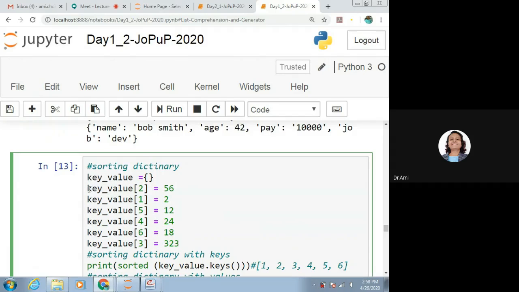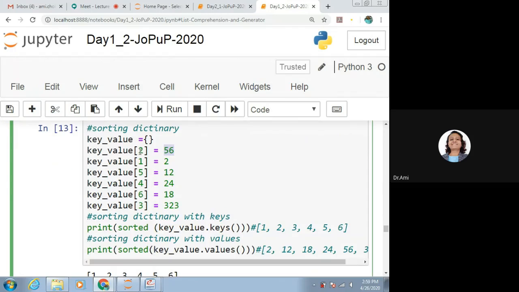So we can say key value, that is the dictionary name of 2 is 56. What does this mean? It means that 2 is the key and 56 is the value. So here you can say for this dictionary we have 2, 1, 5, 4, 6 and 3 as the keys, and 56, 2, 12, 24, 18 and 323 as the values. So we can get it sorted by using the sorted function.